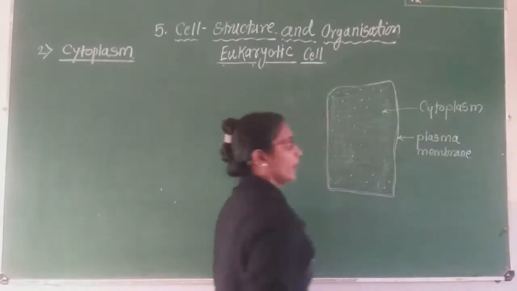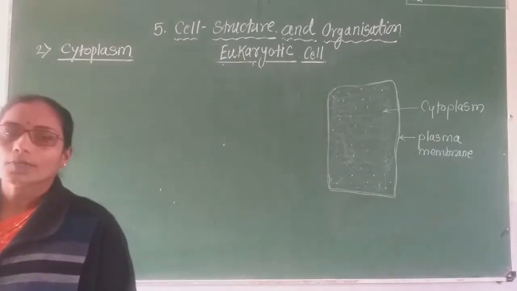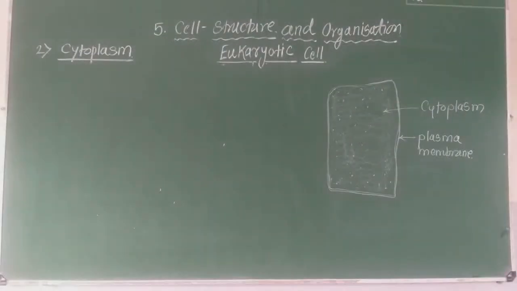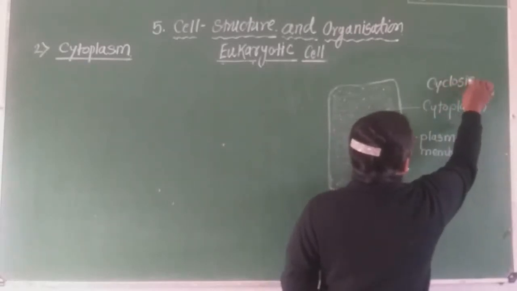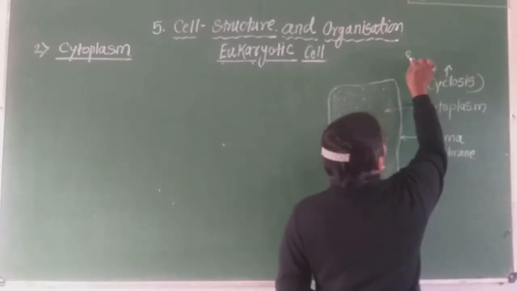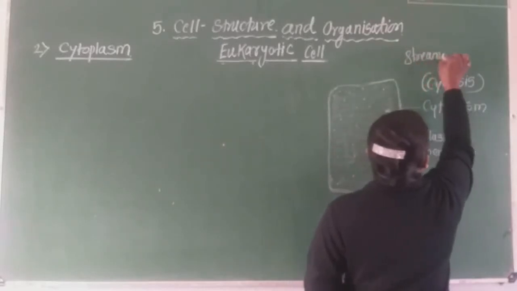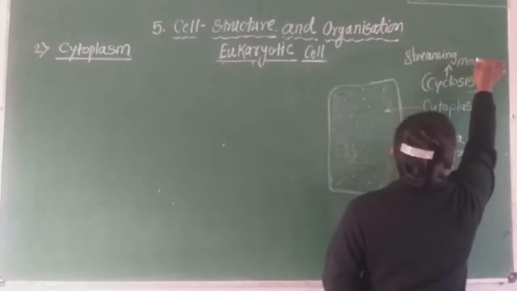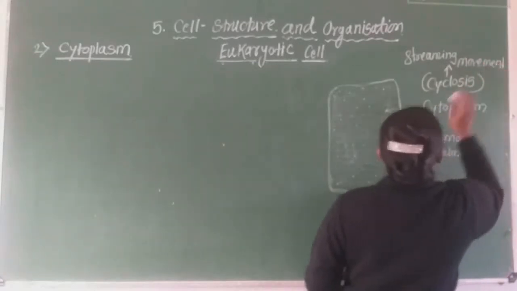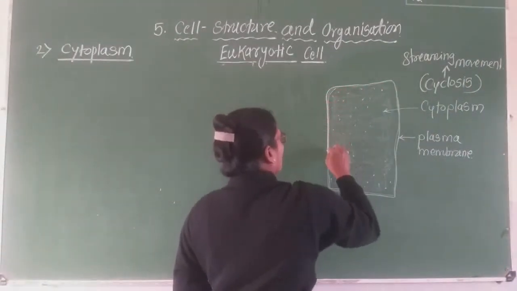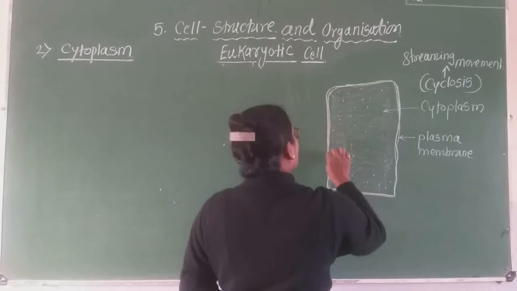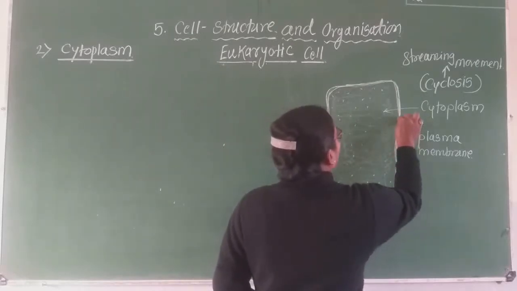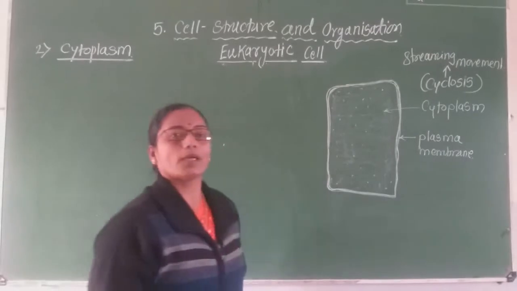Now, in some animals, this cytoplasm shows a streaming movement, and this streaming movement is called cyclosis. What is cyclosis? Cyclosis is the streaming movement of cytoplasm. Okay. This outermost covering is the plasma membrane, and inside this there is the protoplasmic content, that is called cytoplasm.